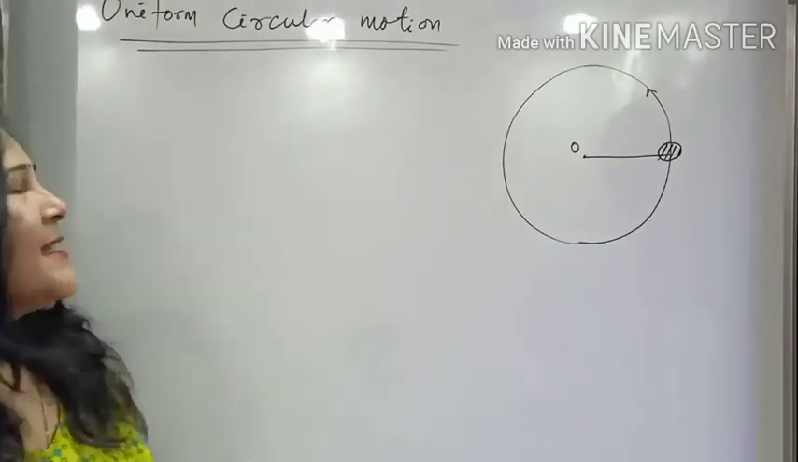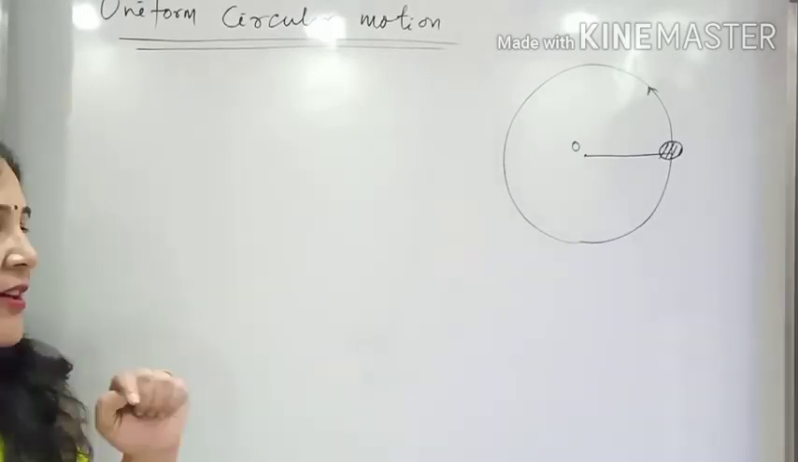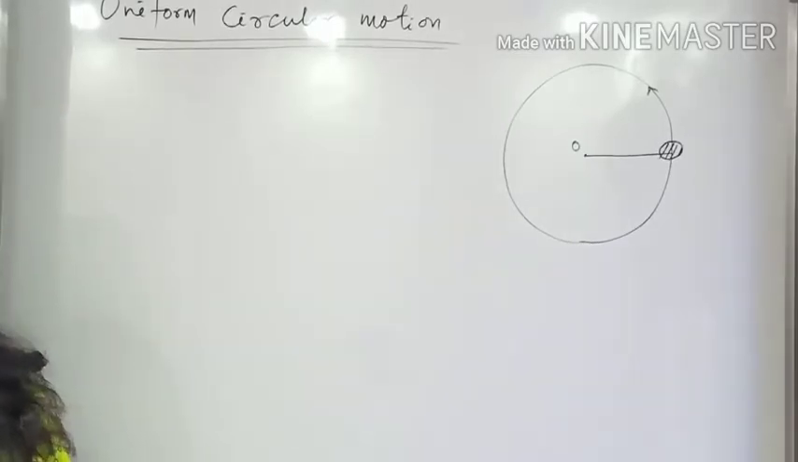Hello student, we will discuss uniform circular motion. What is this uniform circular motion? Till now we studied linear motion. That means when a body is moving in a straight line path, that is called linear motion.